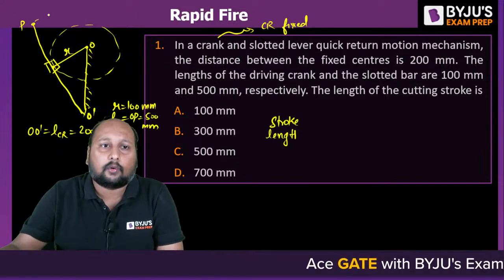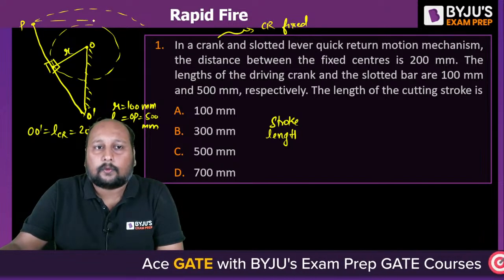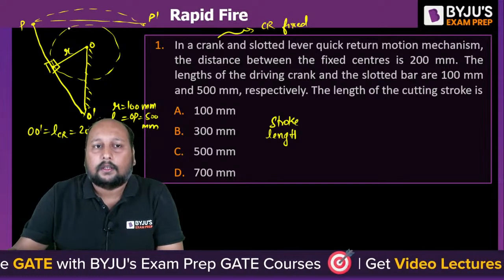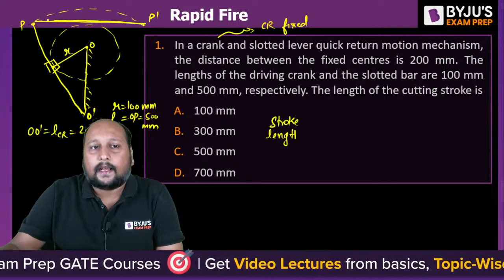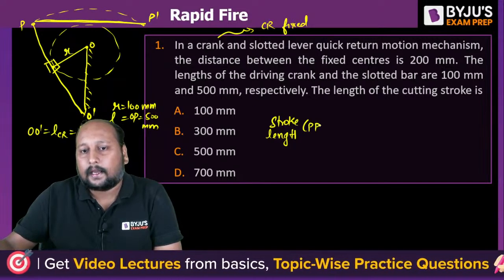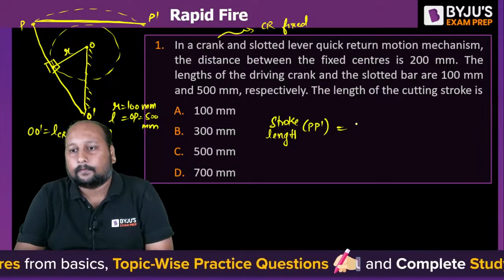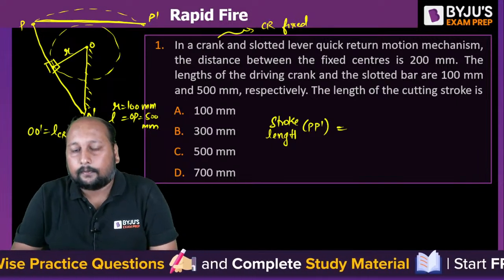What's the value of the stroke length? This is a direct formulation. This is your stroke length. P dash is the stroke length. Quickly. Very good, Kiran. Absolutely correct.